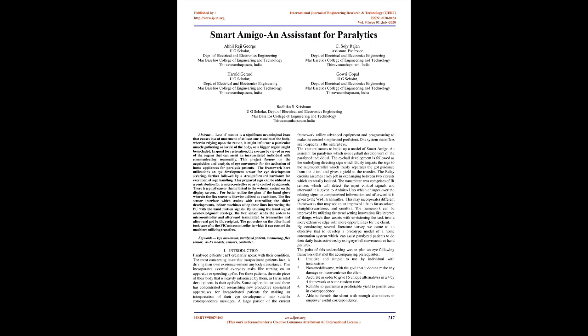This may include different systems that may add to an improved life in terms of comfort, simplicity, and convenience. The framework can be improved by utilizing trend-setting technology like the Internet of Things, which in turn helps to envision the project in a broader frame with more opportunities for the user. By conducting several literature surveys we came to an objective: to develop a prototype model of a home automation system which can assist paralyzed patients to do their daily basic activities by using eyeball movements or hand gestures.